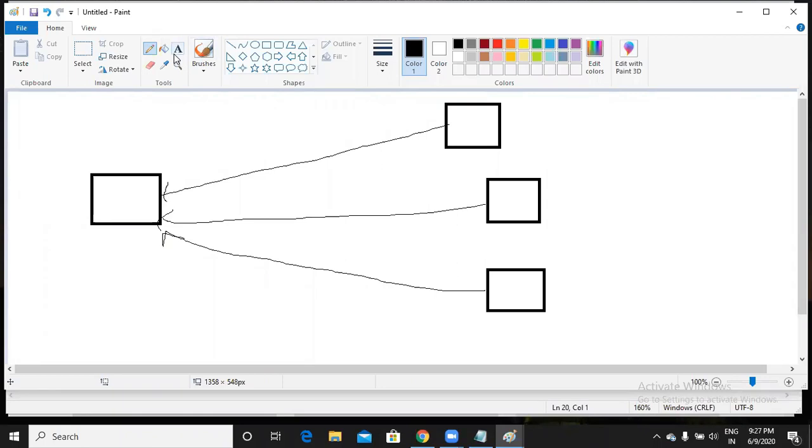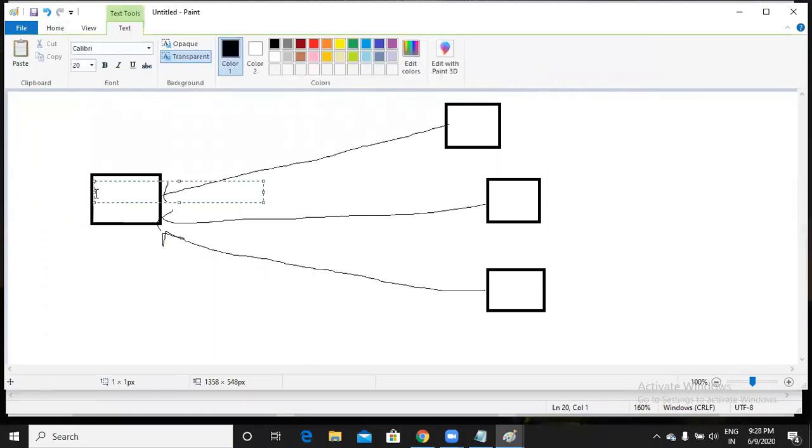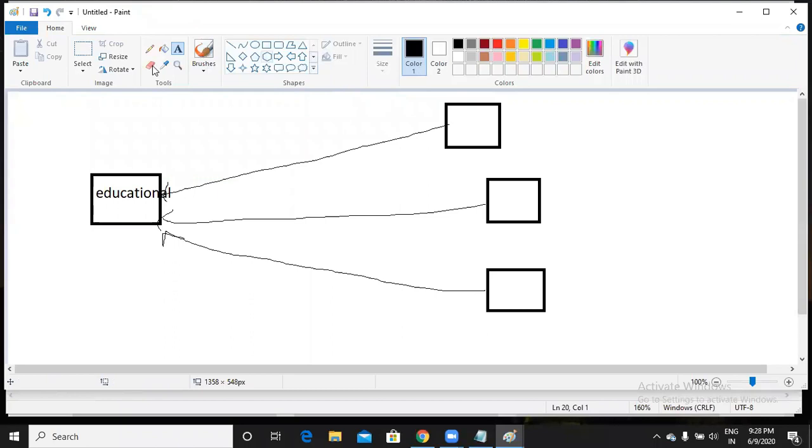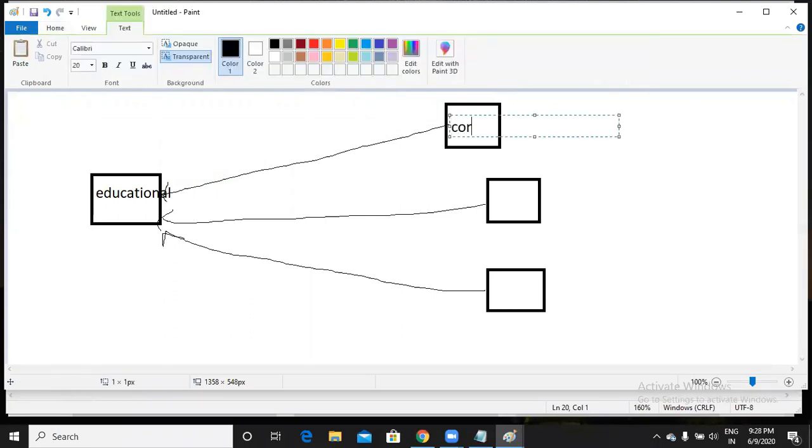Now let us say Vishnu's website is an educational website. Meena's website is all about coronavirus. Akanksha's website is all about SEO. And Prabhu's website is all about fitness.